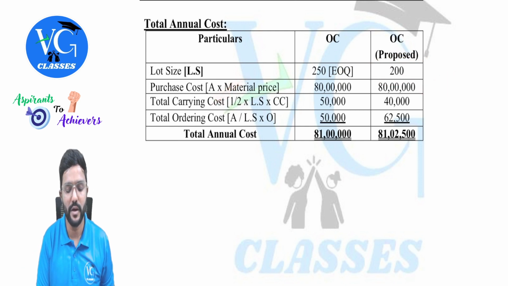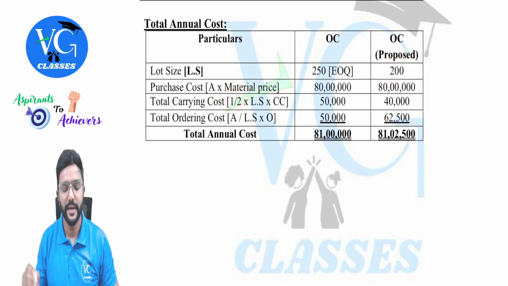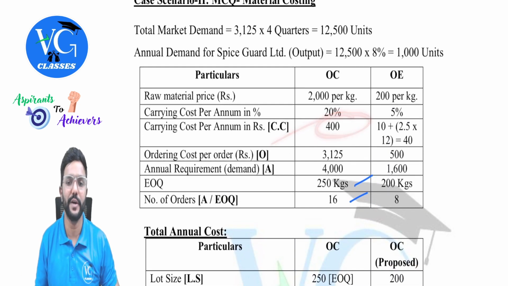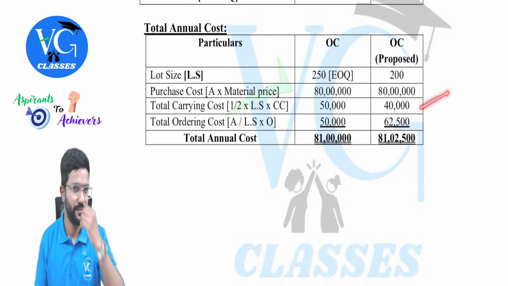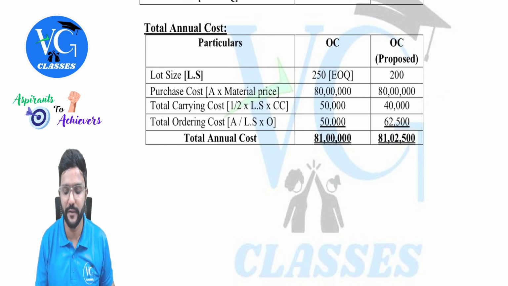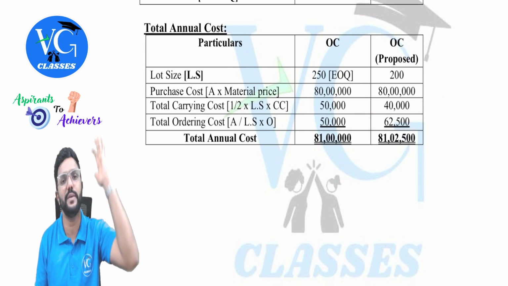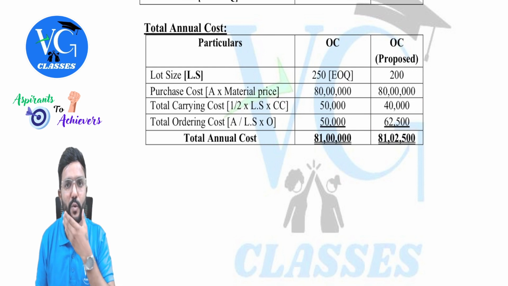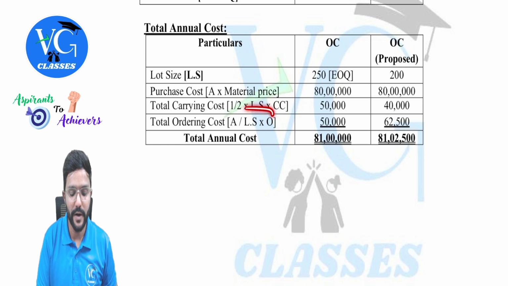Whereas total carrying cost is lot size 200 into carrying cost per unit per annum 400. You will get 40,000. Then ordering cost will definitely increase because the number of orders will be more, no? Because you are ordering only 200 quantities at a time now. So what will be the ordering cost, sir?